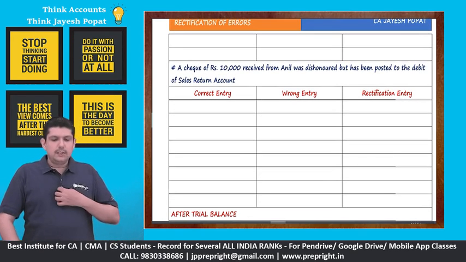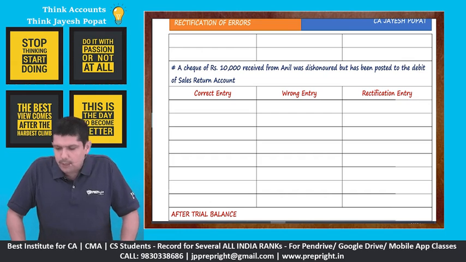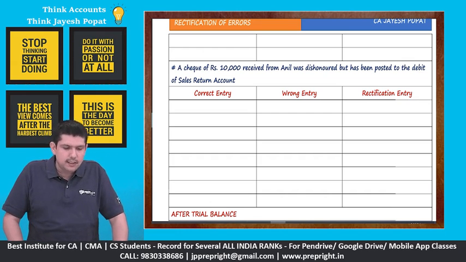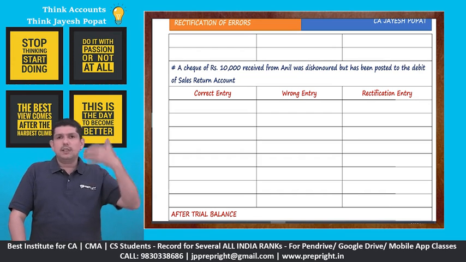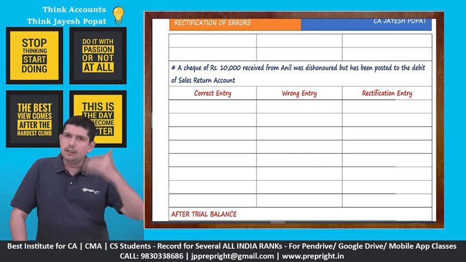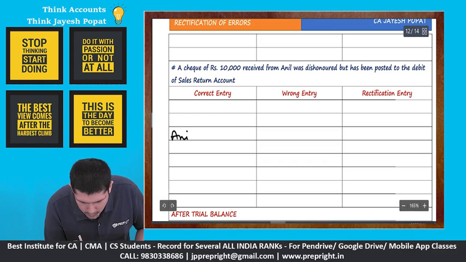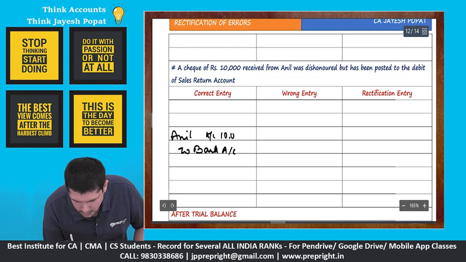A check of 10,000 received from Anil was dishonored but was posted to the debit of sales return account. See, whenever a check is dishonored, when you deposit the check, you will say bank to Anil. If it got dishonored, you will say Anil to bank. You will reverse that entry. So the correct entry in this case should have been Anil to bank for dishonor of check 10,000.